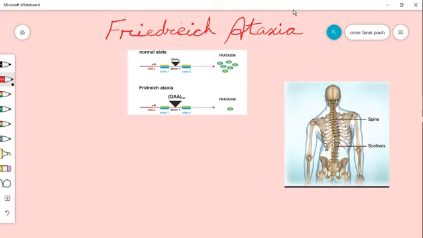Now I would like to talk on Friedreich ataxia. In Friedreich ataxia, there is a problem in the frataxin gene. This is the frataxin gene problem, and there is a trinucleotide repeat expansion, and the trinucleotide repeat is GAA, present on chromosome number 9. So the problem is in the frataxin gene, with a trinucleotide repeat GAA on chromosome 9.